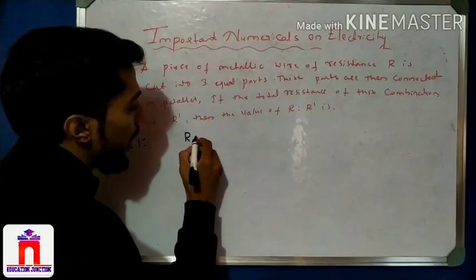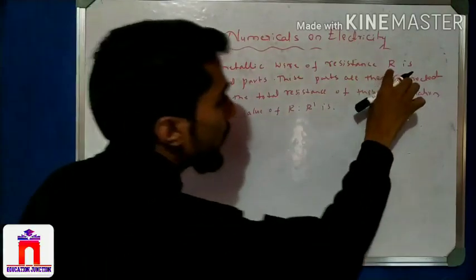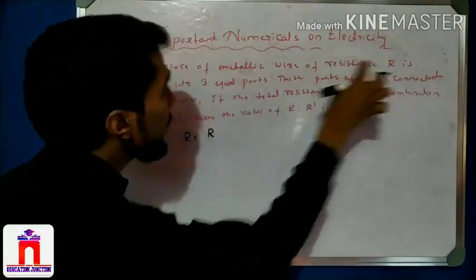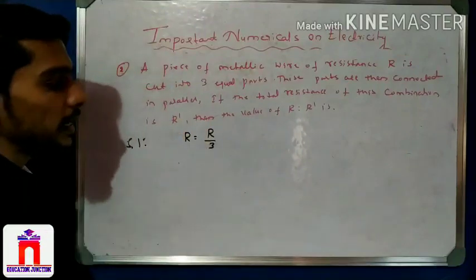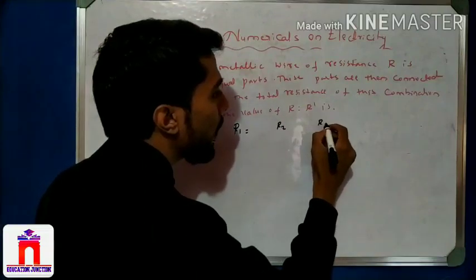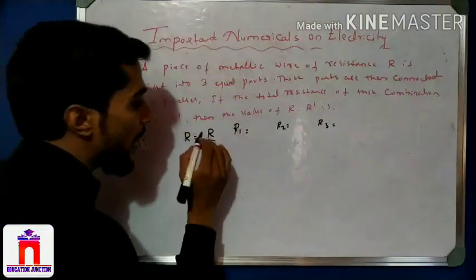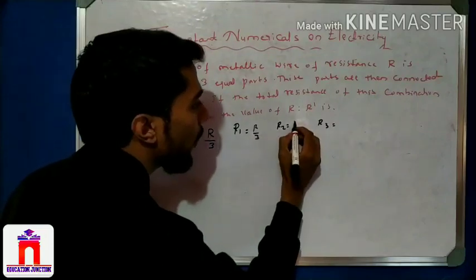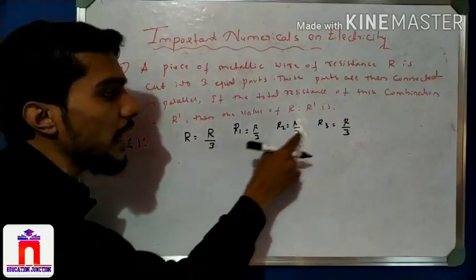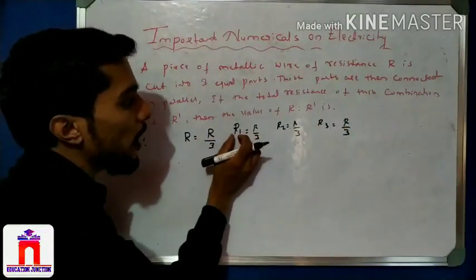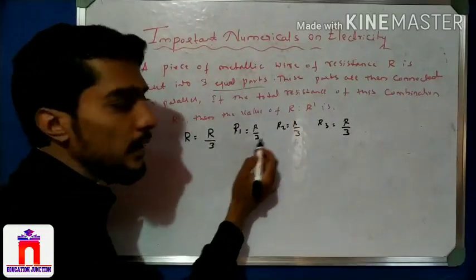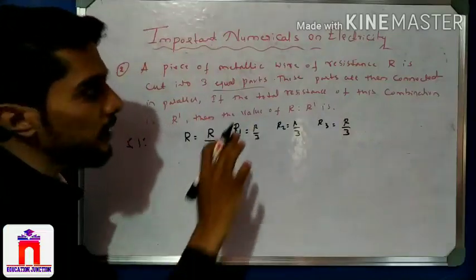R is the resistance of a metallic wire, a conductor, and resistance R is cut into 3 parts, right? Means we get 3 parts: R1, R2, and R3. Each resistance is R by 3, R by 3, R by 3. If it is 27, it means 9 each. Because all are equal parts, R1 is also R by 3, and so on. It is correct, equal parts.